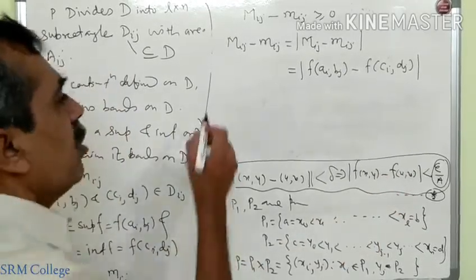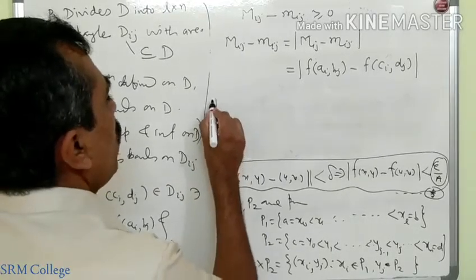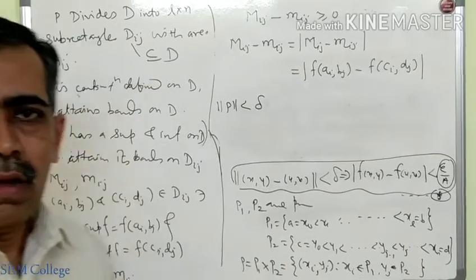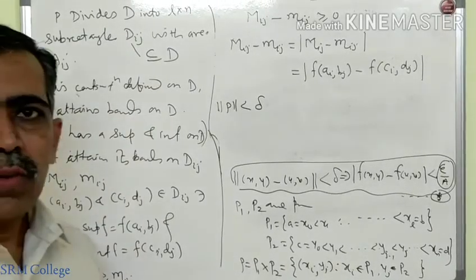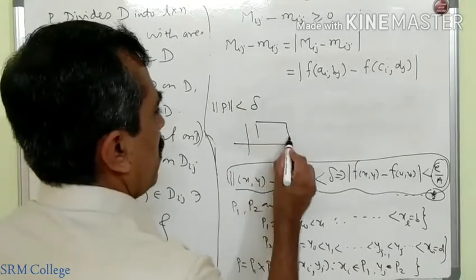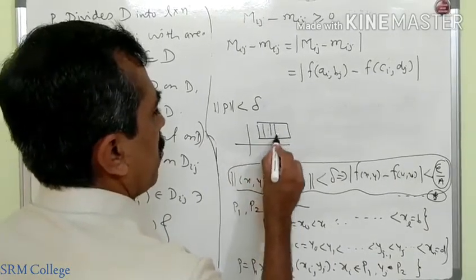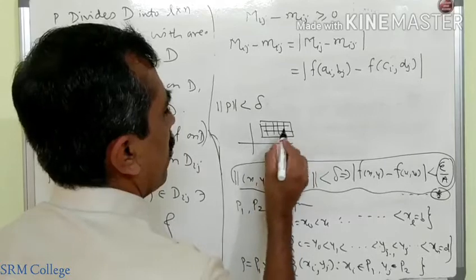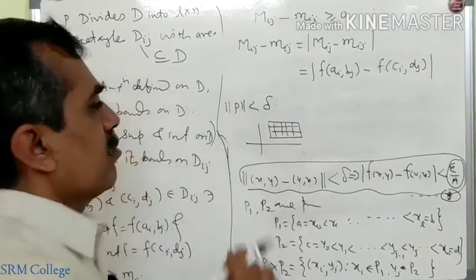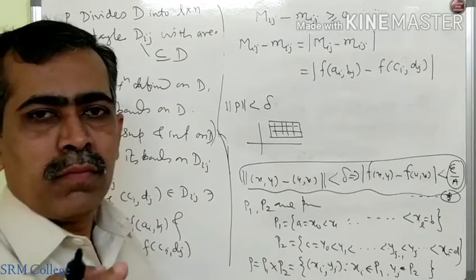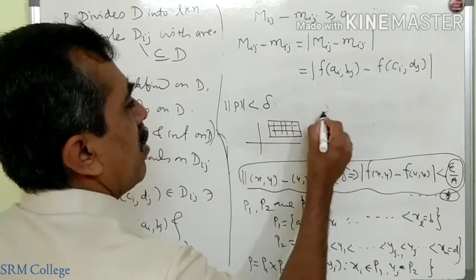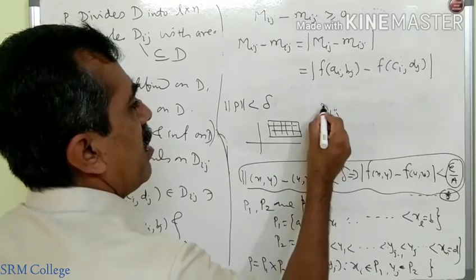Now what we will assume is, suppose norm of P is less than delta. What do you mean by norm of P? Here, the partition of this rectangle gives sub-rectangles, and in a sub-rectangle, the norm means the maximum distance between any 2 points of any Dij.